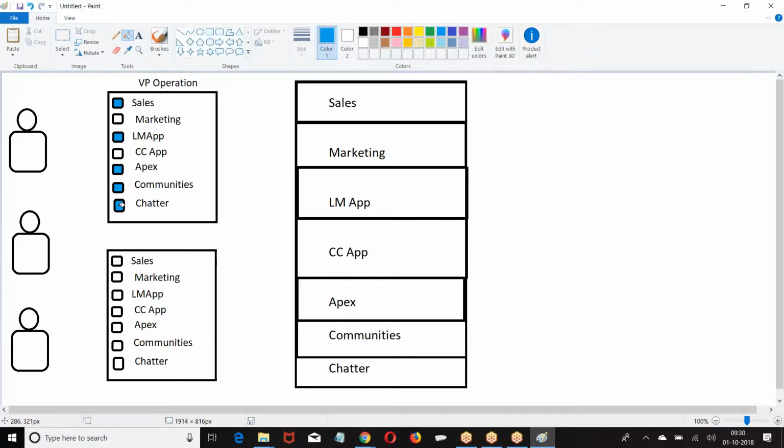Now anybody who purchases Salesforce license, they are capable of working with all of this. But your company wants VP operation people to work with only this. Now they gave a group of permission and they told name of this permission is VP profile.